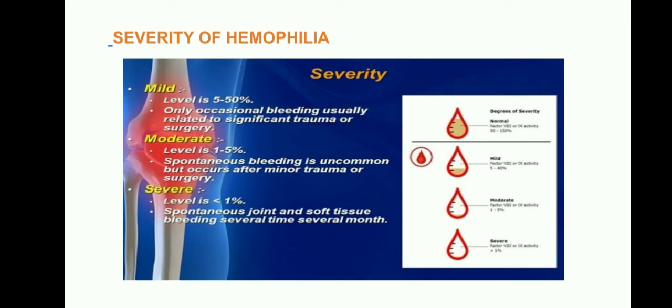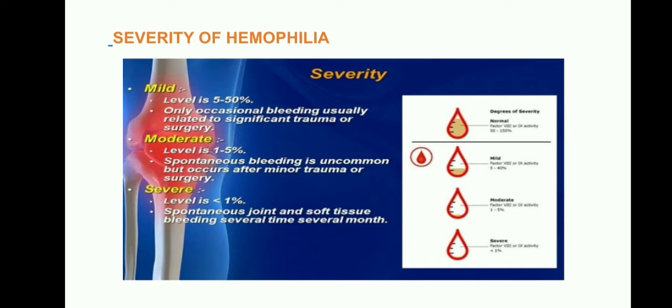And now the severity of hemophilia, how severe it is when the child is suffering with hemophilia. It can be mild, moderate, or severe, and we will discuss them one by one. Here, in mild the level is 5 to 50%, with only occasional bleeding, usually related to significant trauma or surgery.